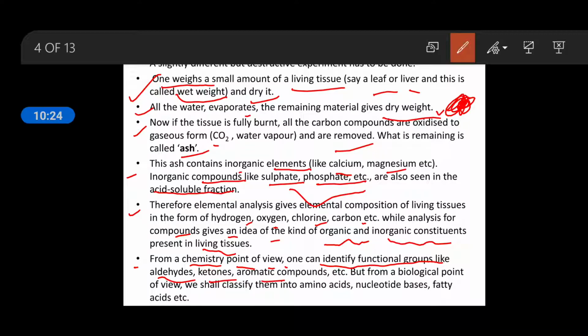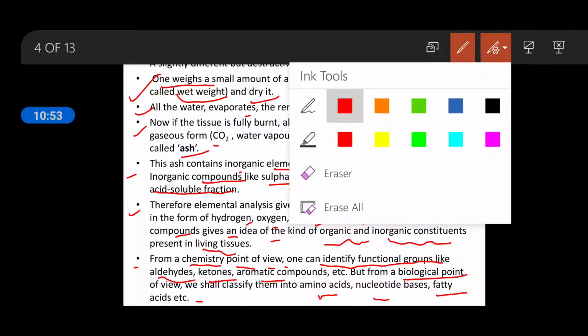But in your biology subject, you will study the amino acids, nucleotide bases, fatty acids, etc. So in both subjects you have to take full interest, because with respect to chemistry you will find a different view of this chapter, and with respect to biology you will find different aspects.